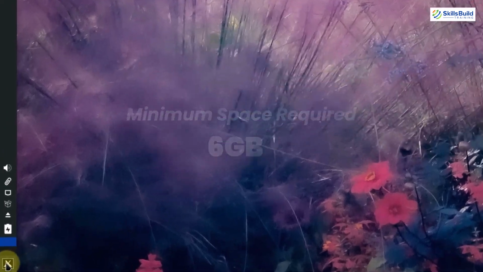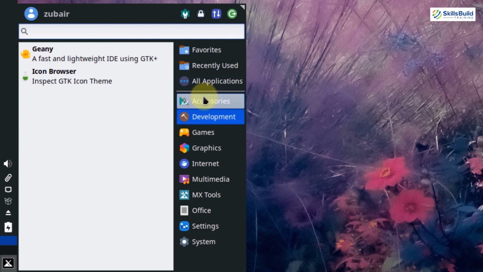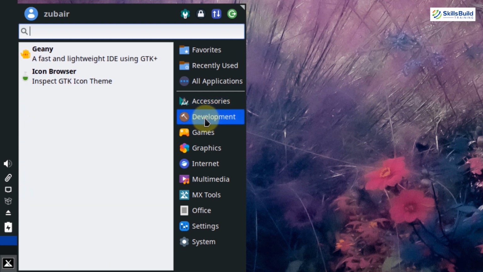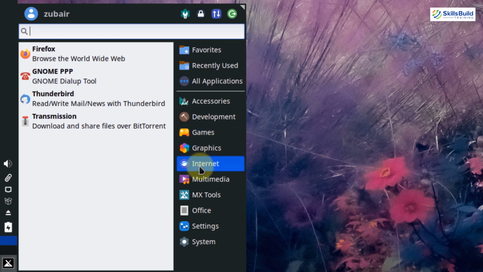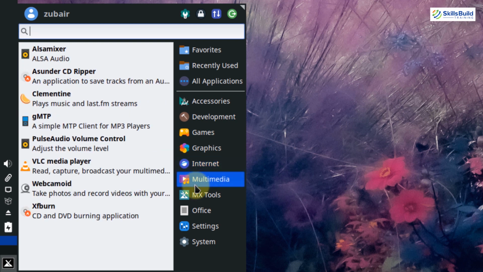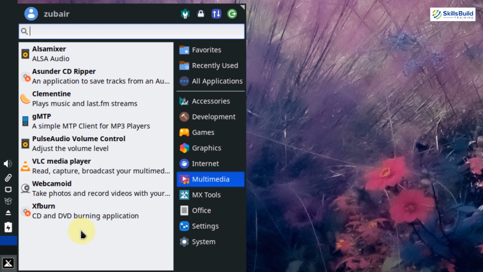Now let's see some of the default applications. So here we have all the applications, and some categories that we can go through. In terms of development, we get 2 applications by default. We get 4 games pre-installed. Then we have some graphics tools. In terms of internet, we have Mozilla Firefox as the default web browser, and for emailing, we have Thunderbird as an email client. Then in terms of multimedia, we have a huge number of applications that we can use for different types of multimedia.